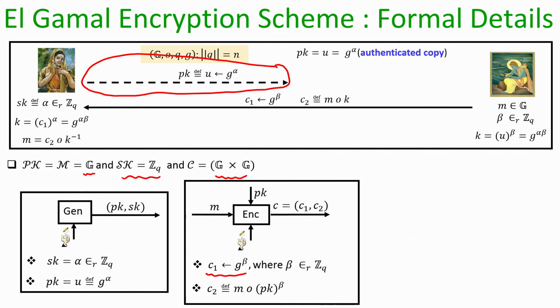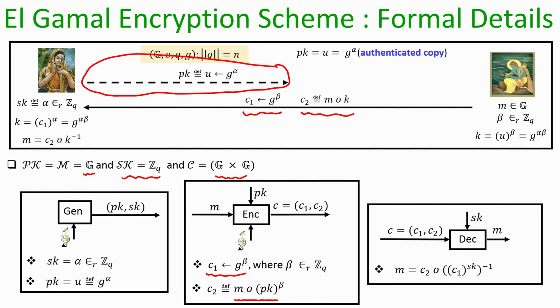The actual encryption of the message is the group operation performed on the plain text and the public key raised to the power beta. Pictorially, the first component of the ciphertext is the sender's contribution for the Diffie-Hellman key which sender and receiver are going to agree upon, and the second component of the ciphertext is the masking of the plain text with that Diffie-Hellman key.